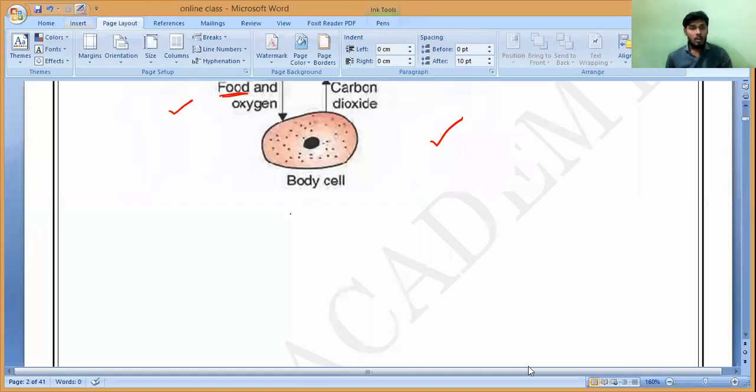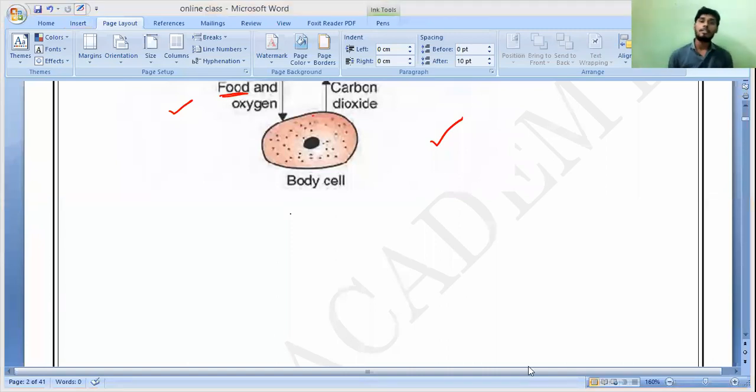These capillaries are very thin-walled and extremely narrow blood vessels which connect two things. What are those? Arteries to veins. Correct or not? Arteries to veins are connected by some small, thin, extremely narrow tubes called what? Capillaries. So these capillaries are between arteries and veins. That is what you have to understand.